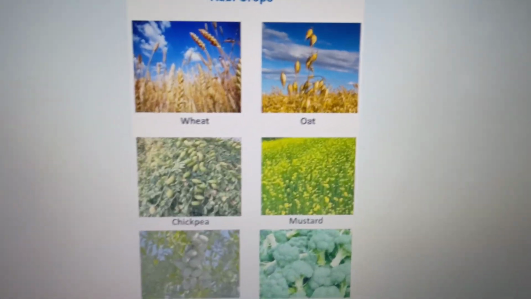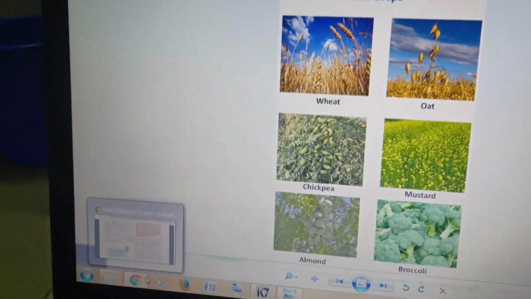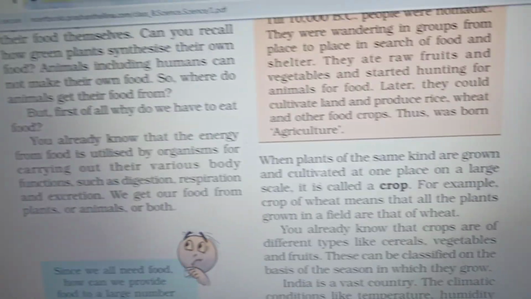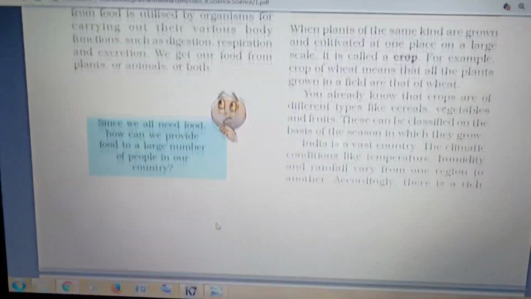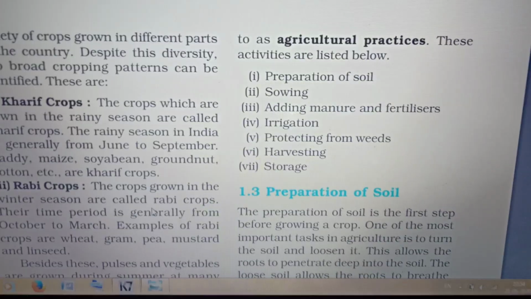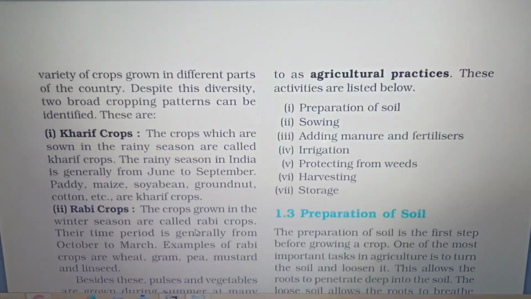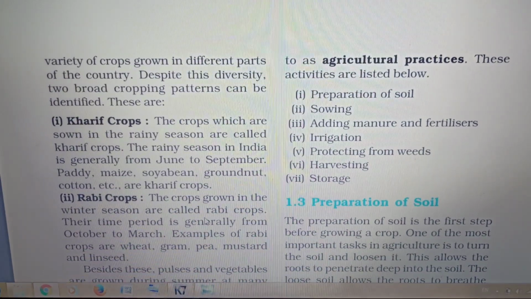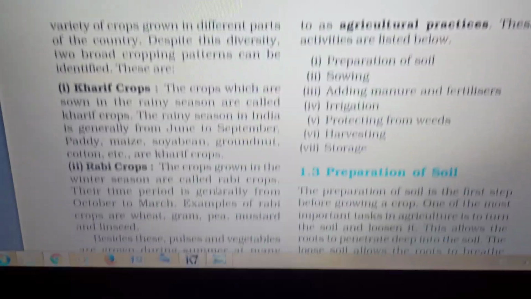Now, basic practices of crop production. Cultivation of crops involves several activities which are undertaken by the farmers. These activities are referred to as agricultural practices.